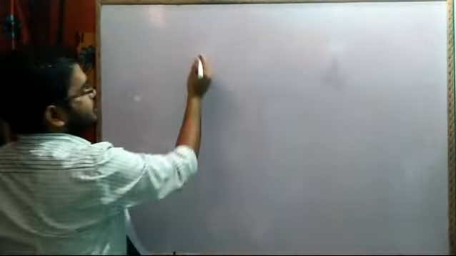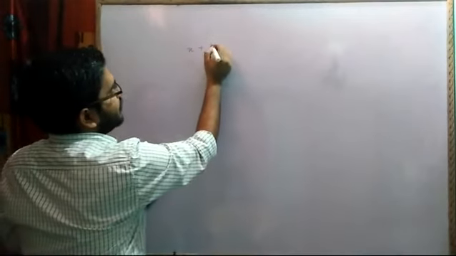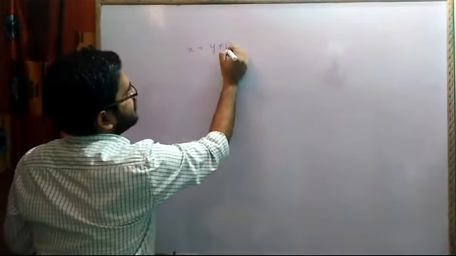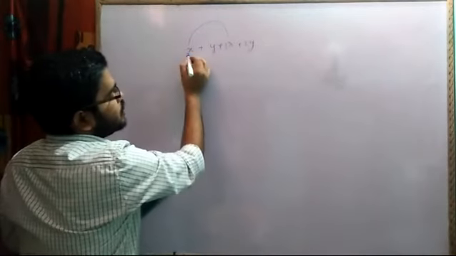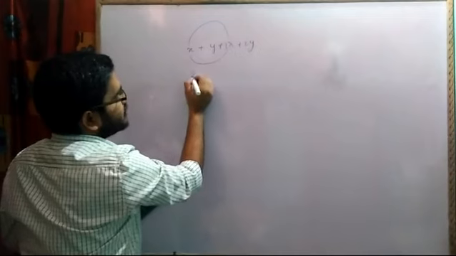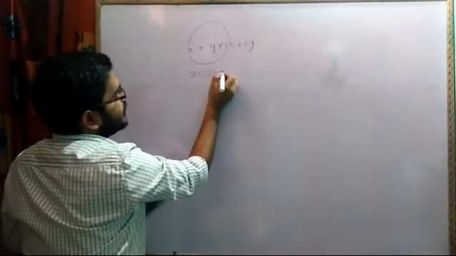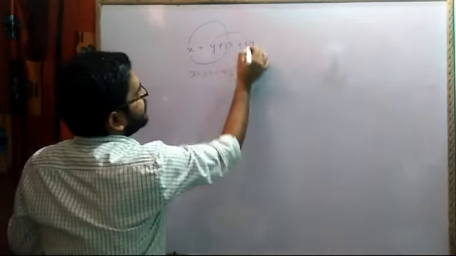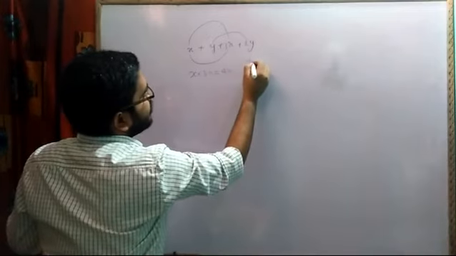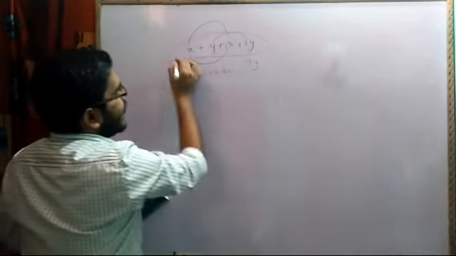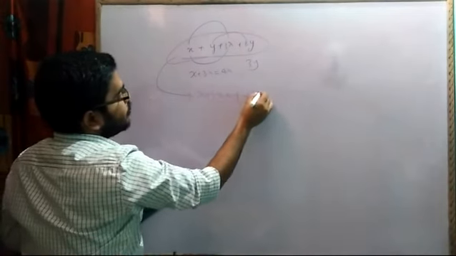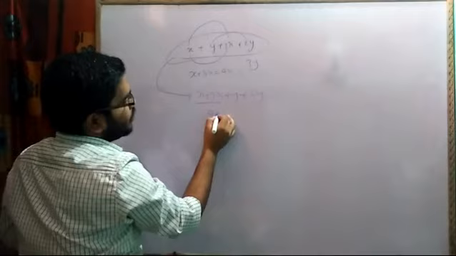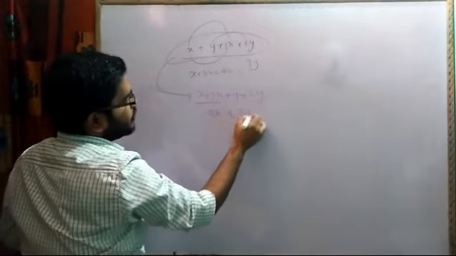Now you all may be knowing the terms like terms and unlike terms. Like if I say x plus y plus 3x plus 2y, for example. This is an x, this is also x, so these two are called like terms. So x plus 3x will be equal to 4x, and then y plus 2y will be equal to 3y. Ultimately we can write x plus 3x plus y plus 2y, that means this will be equal to 4x and this will be equal to 3y.